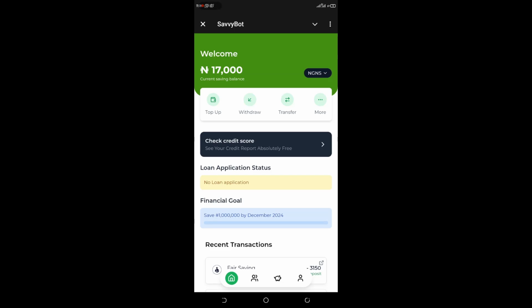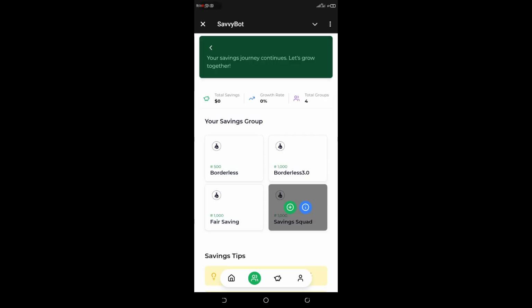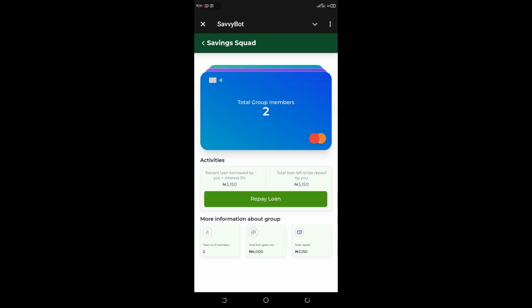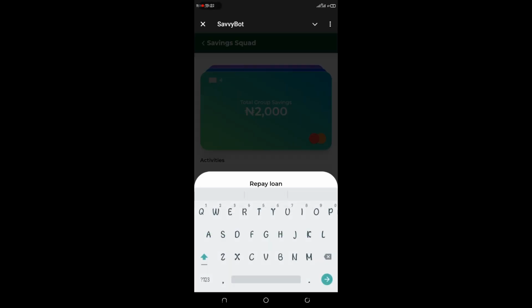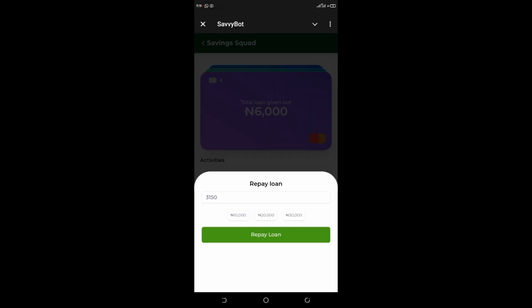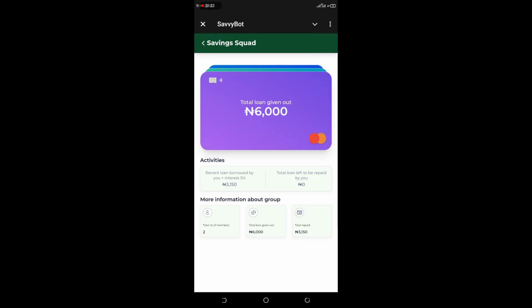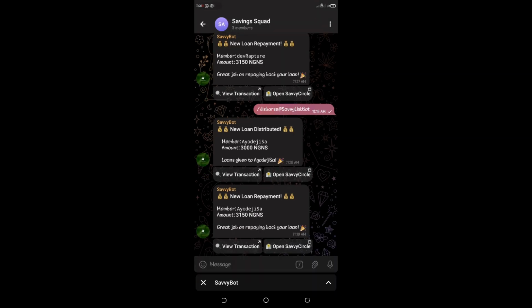So let me go back to the repay functionality. Right here, I'll click on this blue icon for more info. We can see that the total loan given out has now changed to 6,000. If I click on repay loan, and I repay, okay, transaction successful and the loan has been repaid. We get this nice notification from the board saying new loan repayment, member IODGSA, amount is 3,150 NGN.